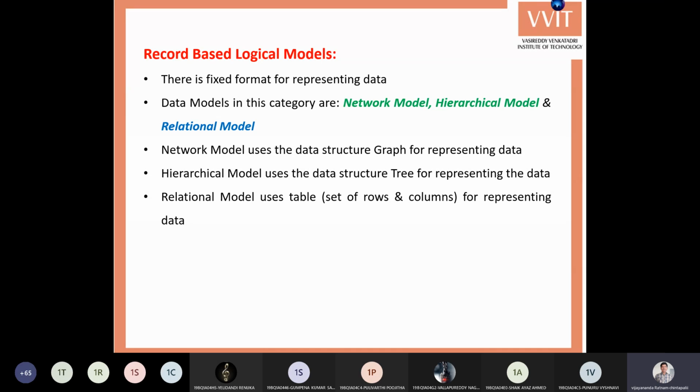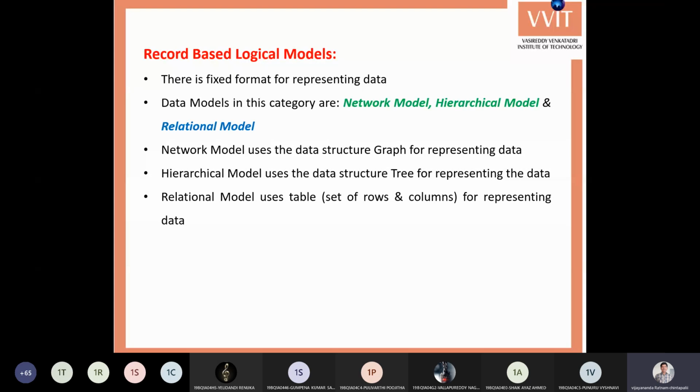I hope people understand what a record-based logical model is, and also the difference between object-based and record-based logical models. Object models have no fixed format, whereas record models have some fixed format. Object models are purely conceptual, only on pen and paper, whereas record-based logical models are implementable. You may convert them into some programmable format.